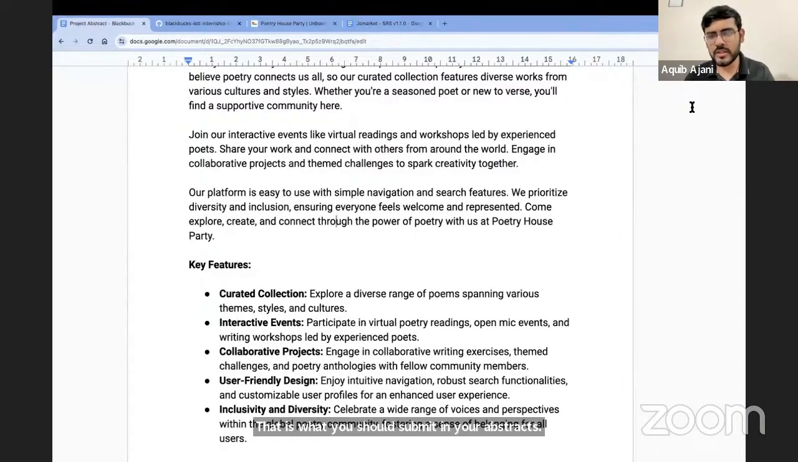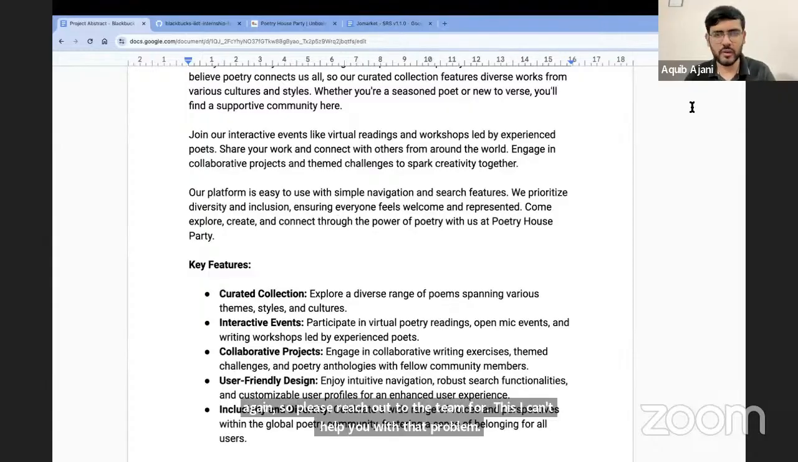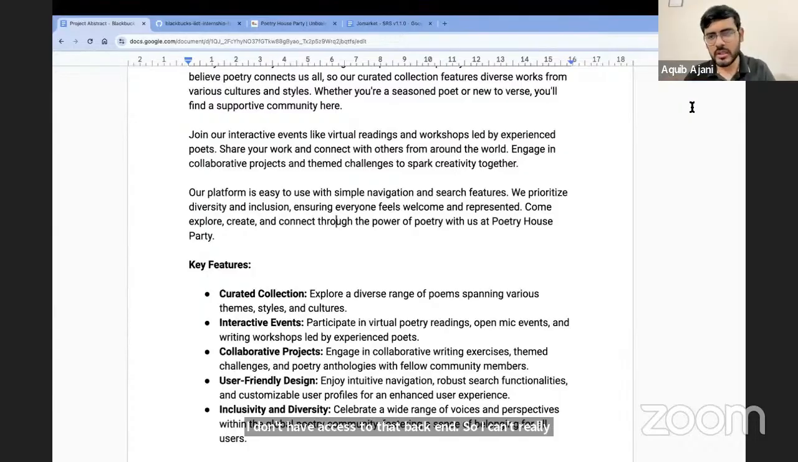Anusha, again, please reach out to the team for this. I can't help you with that problem. I don't have access to that backend, so I can't really check if you're a part of a team or not. Please reach out to the support team. They will help you out.